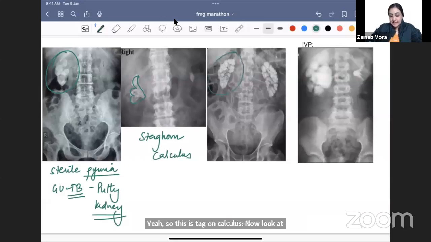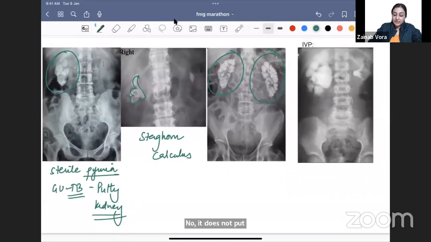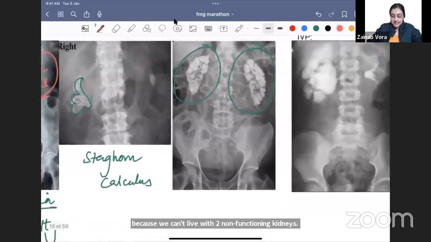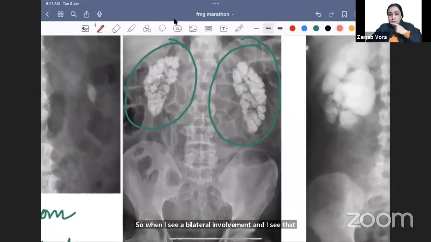Next one I see that, oh, now this is bilateral. Is it putty kidney? No, it is not putty kidney. Can putty kidney be bilateral? Never. Putty kidney is a non-functional kidney. It can never be bilateral. It is always unilateral because we can't live with two non-functioning kidneys. So when I see a bilateral involvement and I see that there is this calcium which is in the cortex or the medulla, what do you think?